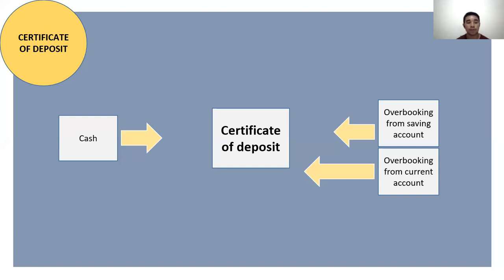Certificate of deposit. It can be purchased by cash, and it can be done by overbooking from saving account and overbooking from current account.